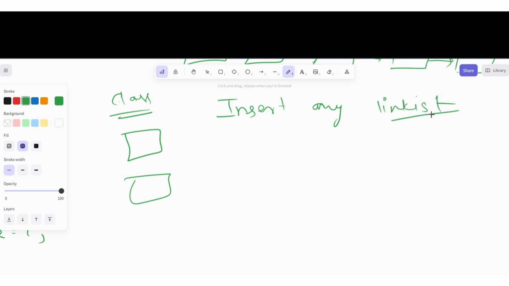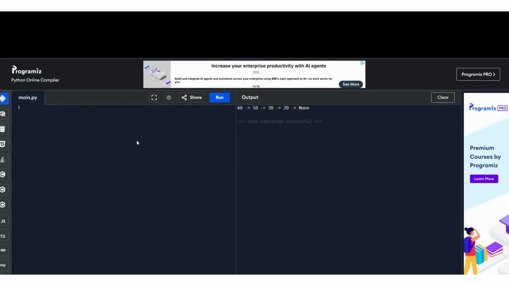Okay, insertion. Then we will move to the deletion part, the update part, and how we can access any element from the center, any element from a specific position. So we will continue that also. So let's move to the compiler so that we can check it out.